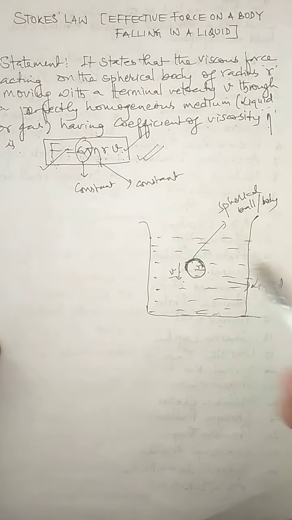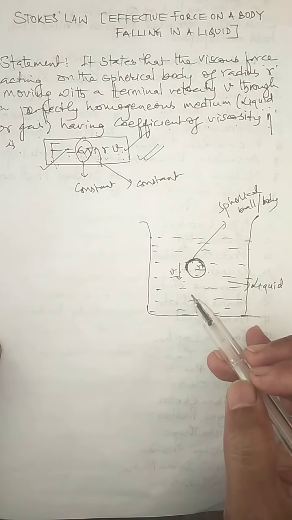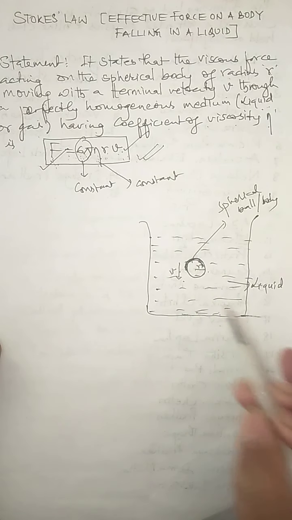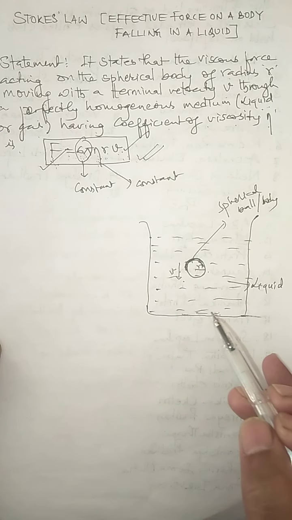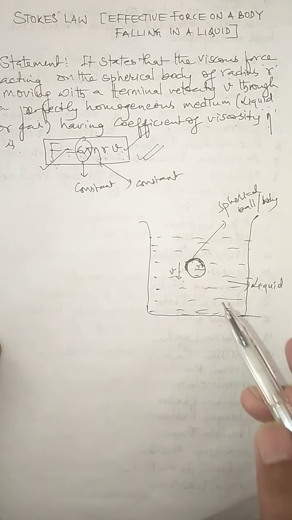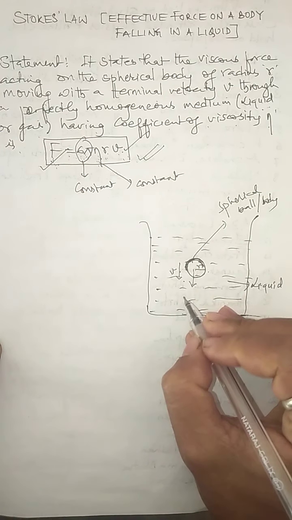But a stage will be reached when the body falls in that liquid when the upthrust of the fluid and the viscous force balance the weight of the body. Remember this: there is an upthrust exerted by the fluid also. The weight of the body always acts vertically downward.